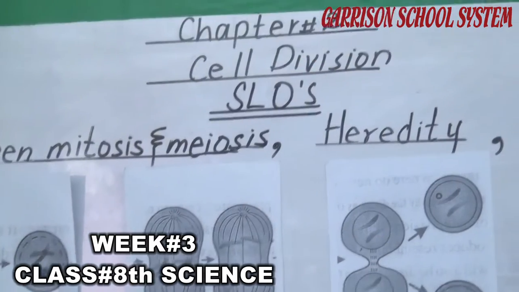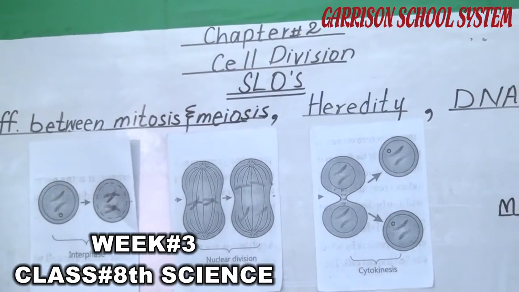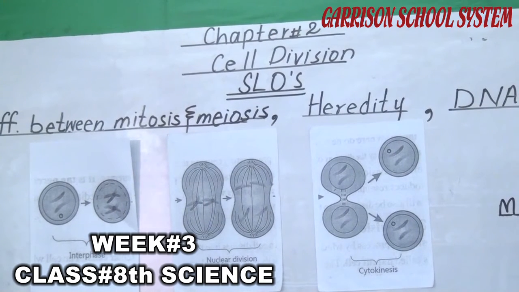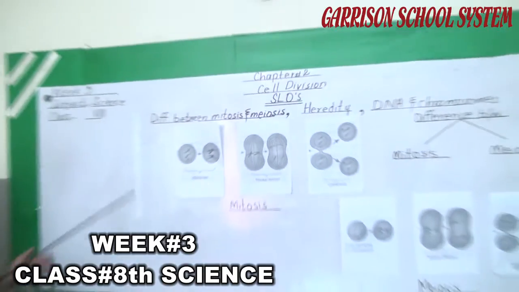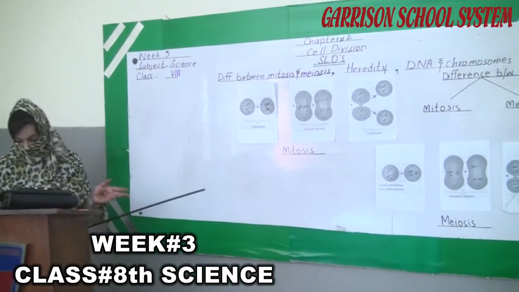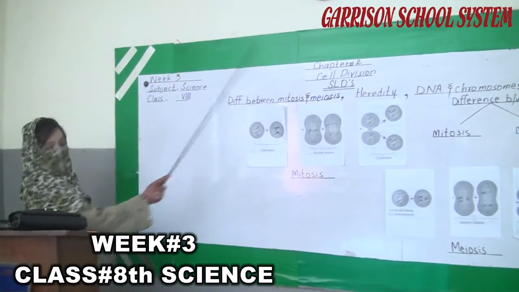After the cell division we have to discuss how a new organism is formed and how organisms resemble their parents. They inherit characters from their parents, and somehow organisms have characters which are not inherited from their parents. So for this purpose, first of all, we will discuss cell division.